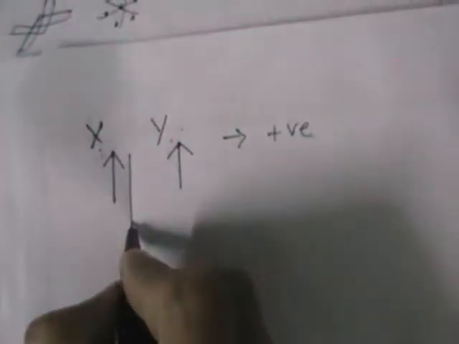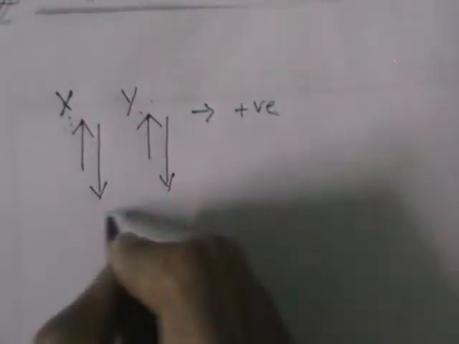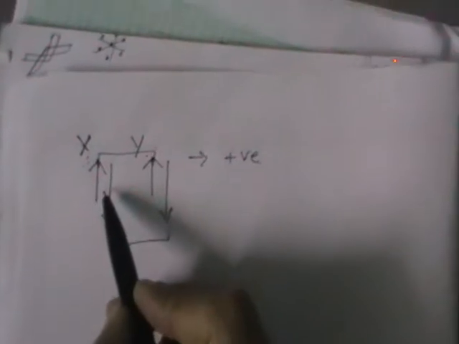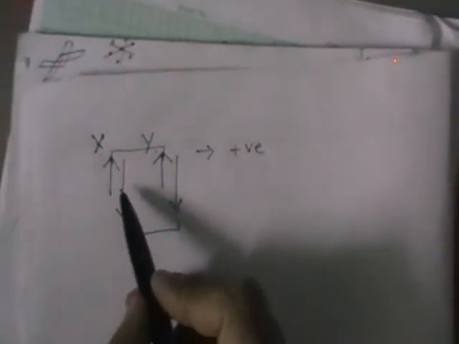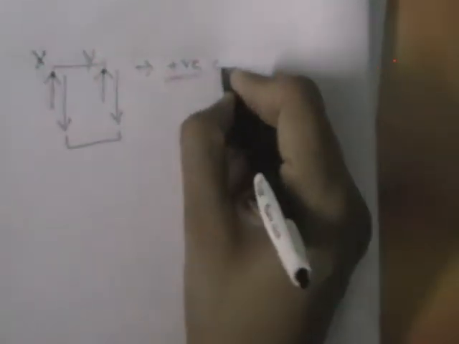Or the other way, if x exhibits a downward trend and the corresponding y also exhibits a downward trend, the changes occurring between x and y are in the same direction. If x is increasing, y is also increasing. If x decreases, y also decreases, which we call positive correlation.